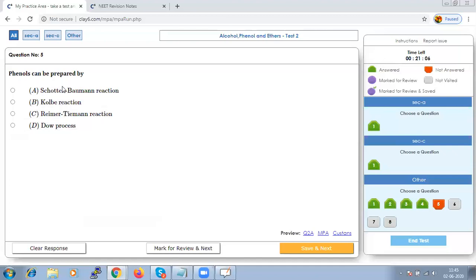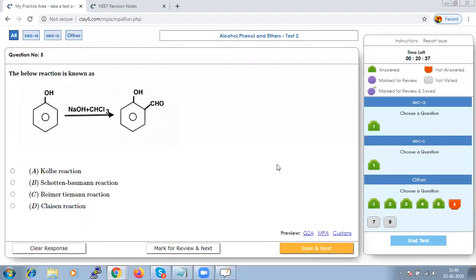When chlorobenzene is heated with caustic soda at 300 degrees Celsius and 200 atmospheric pressure, you will get sodium phenoxide, which on further acidification will give you phenol. Hence your option D should be the right one. Let us save and go to next.